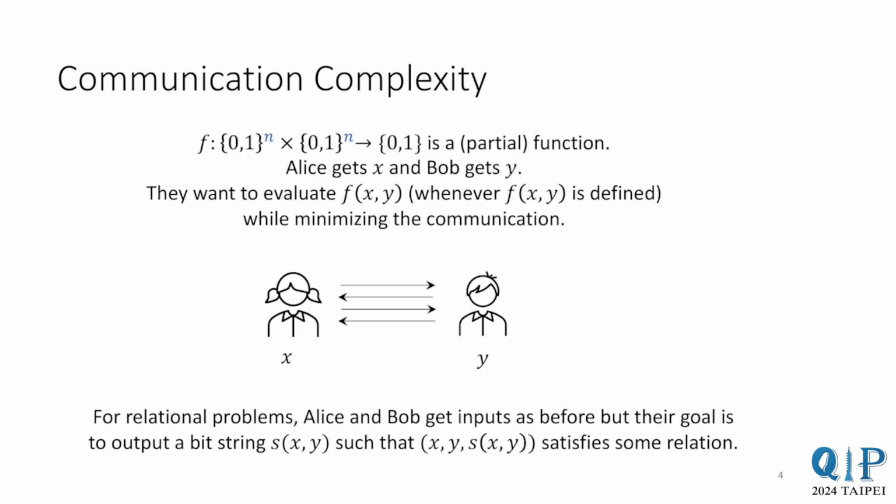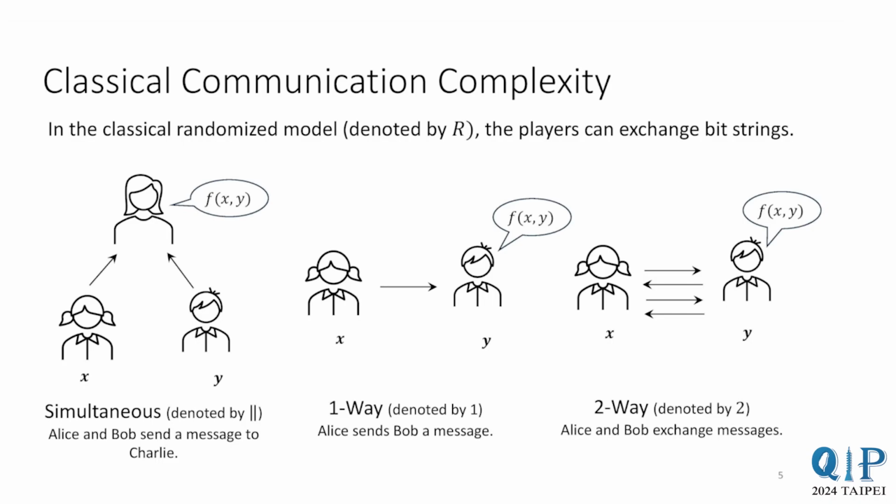Let's now look at more specific models of communication. First, we have the classical randomized model, where the players can send bits to each other. These bits might be randomized. We denote this model by R. Additionally, we could impose various restrictions on the number of rounds, that is, the number of times that Alice and Bob take turns when communicating.